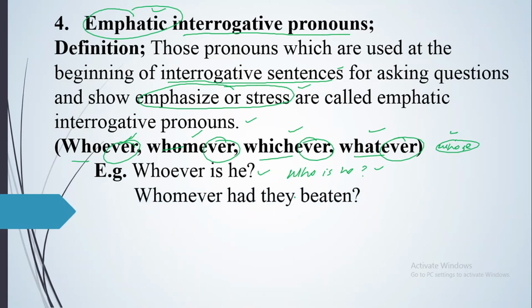Second one, whomever had they beaten. And if you make the first one, whom had they beaten, whom had they beaten. This is the first and the simple one, which is not showing emphasis or stress. Just put ever with it to show emphasis or stress. Whomever had they beaten, whom had they beaten. This is the simple one, and this one will show emphasis or stress and anger.